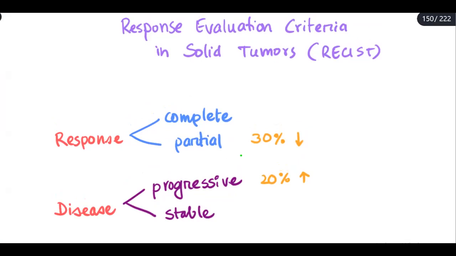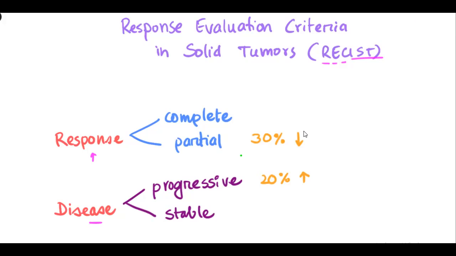Let's talk about the response evaluation criteria in solid tumors, also known as RECIST. Whenever we treat a solid tumor, there can be response or there can be no response. No response is called a disease. Whenever there is response, it could be a partial response or a complete response.